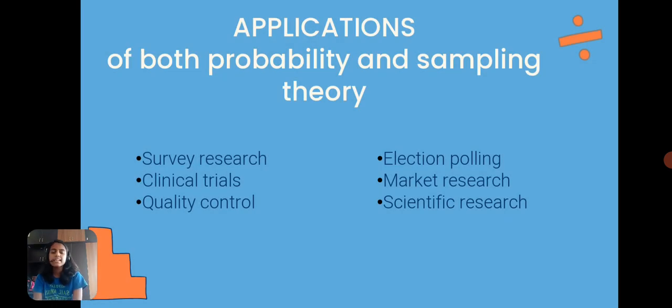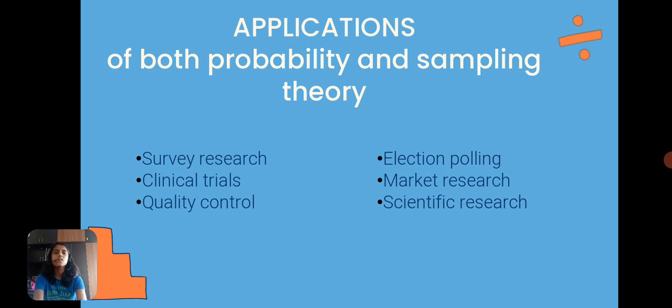So what exactly are the applications of probability and sampling theory? Do we use it in real life? We obviously do. Survey research, clinical trials, quality control, election polling, market research and scientific research. All these fields use probability and sampling theory in their everyday life. When I talk about survey research, let's just talk about weather forecasting. We can predict the weather for the next 5 days just on the basis of the whole month or the whole last year.